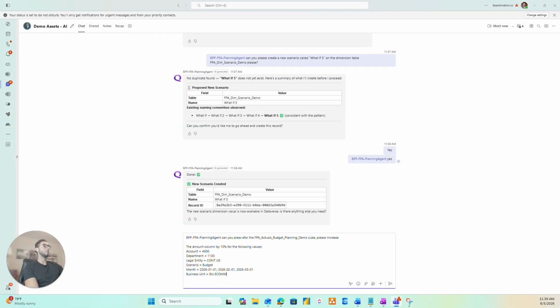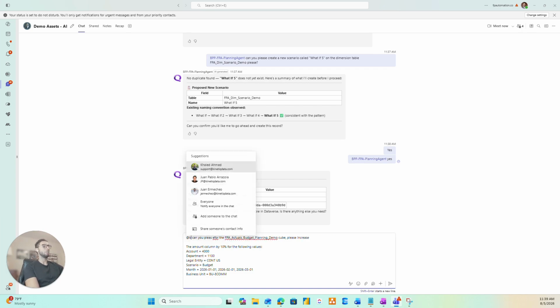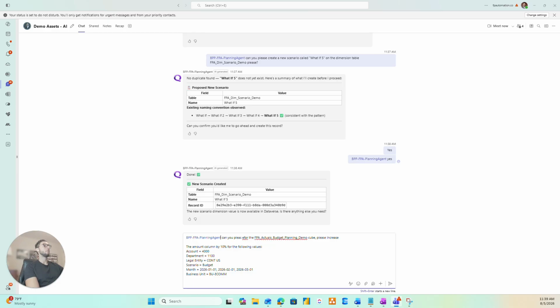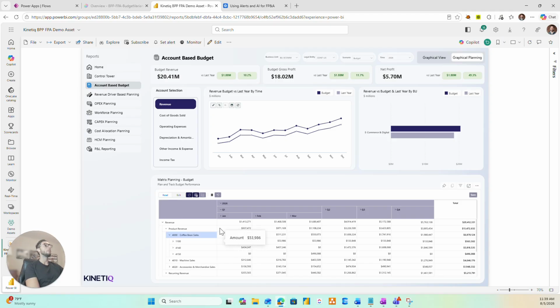Now, let's talk about conversational writeback. What I'm going to do is have my agent start to write back data by doing a 10% increase on my value for these particular intersections of data. Let's say that I'm in charge of this particular department, legal entity, and business unit, and I want to have a writeback go in place. In my model, you can see that the values right now are showing roughly 54,000 for the 3 months within Q1 for this department and account.